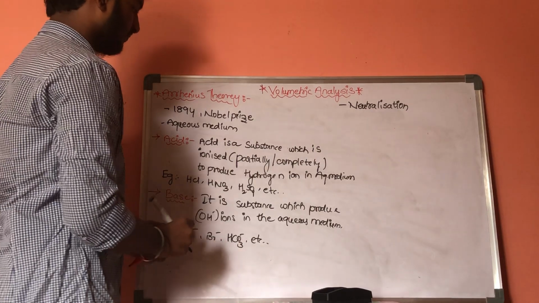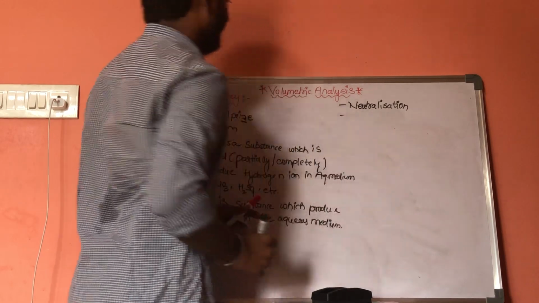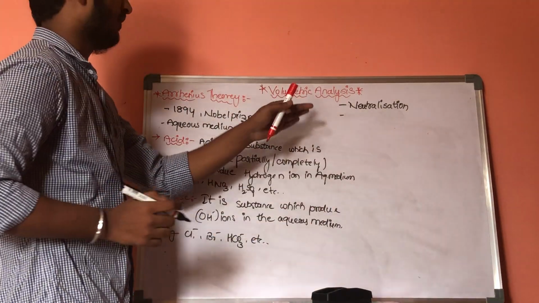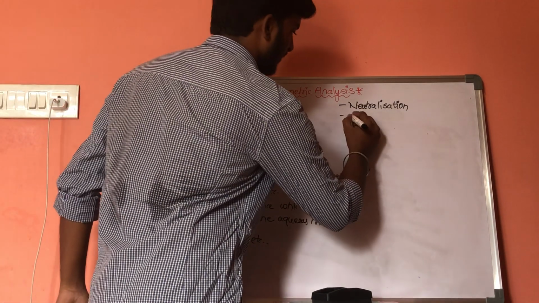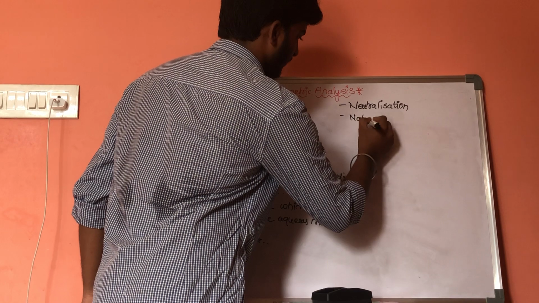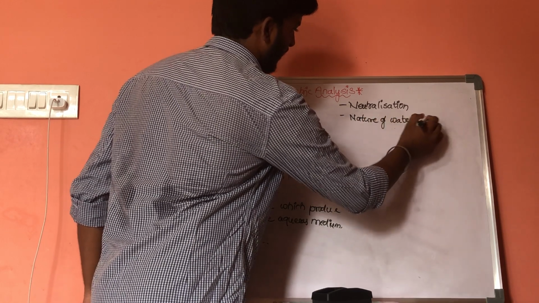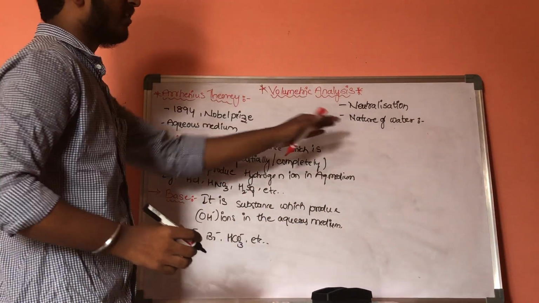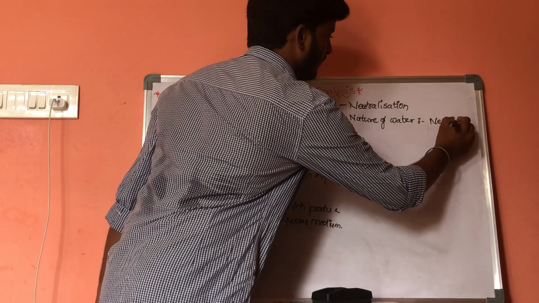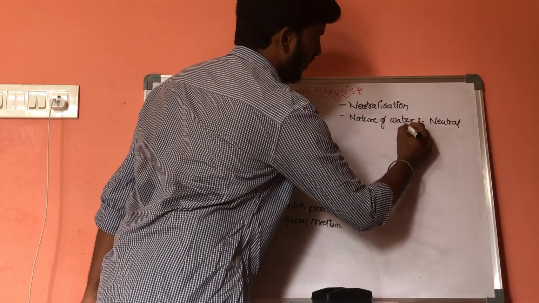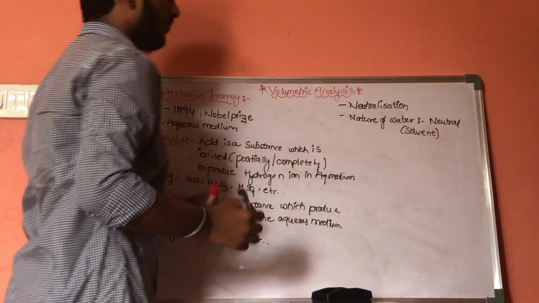And when we consider the nature of water in this Arrhenius theory, the nature of water is neutral and it acts as only solvent.